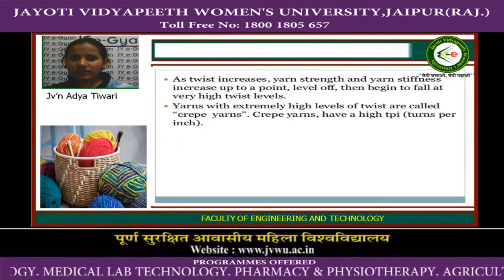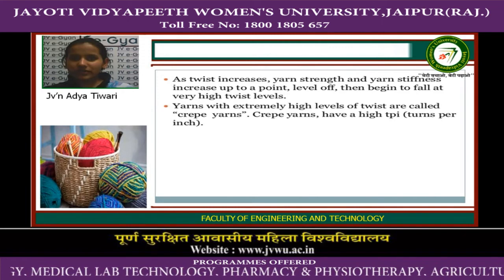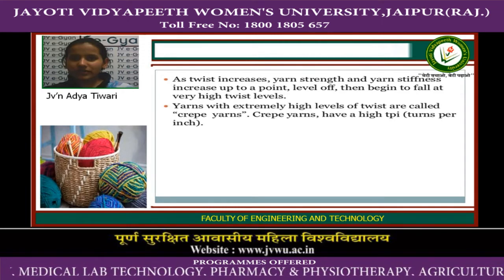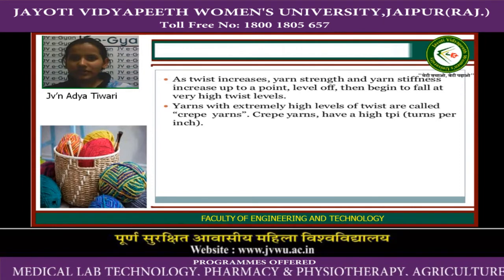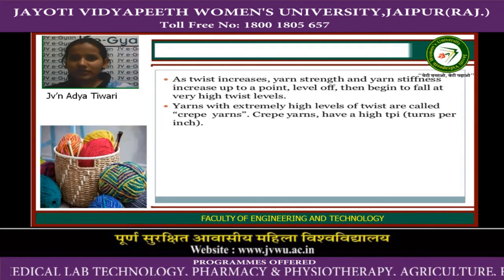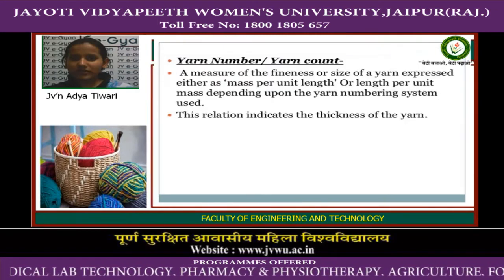As twist increases, yarn strength and yarn stiffness increase up to a point, then begin to fall at very high twist levels. Yarns with extremely high levels of twist are called crepe yarn, and crepe yarn has high TPI, turns per inch.